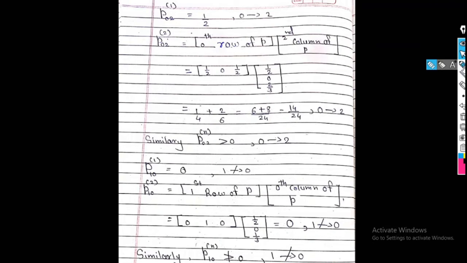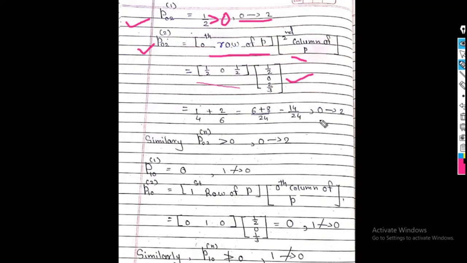Next, I will go for P02. I find P02 raised to 1. This value is half, which is greater than 0. Therefore, 0 leads to 2. Next I find P02 raised to 2, that is the 0th row of P into the 2nd column of P. The 0th row of P is half, 0, half, and the column is half, 0, 2 by 3.